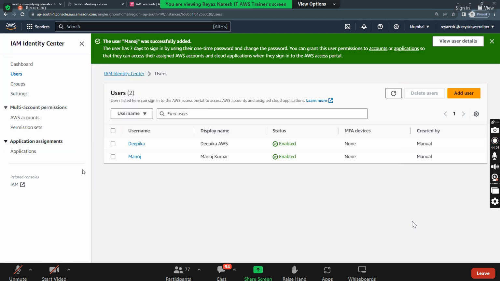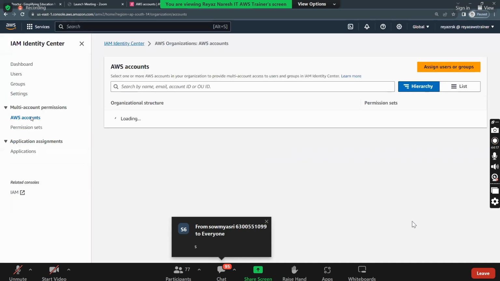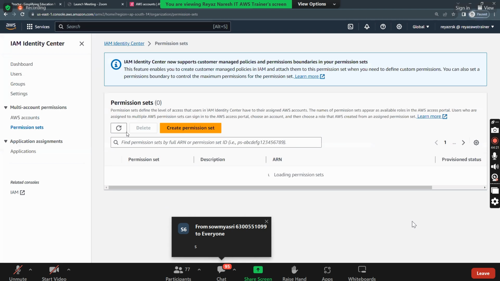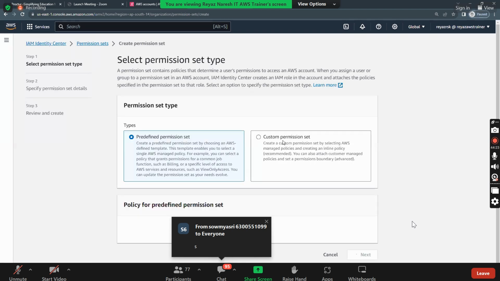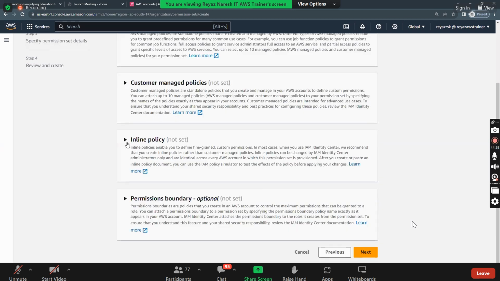Okay. So now what do I need to do? You tell me. I need to assign this Manoj to an AWS account. Where should I go? Click on AWS account. But before that, can I create some inline policy for Manoj? I don't want to give administrator access or read-only access. So for that, what you need to do is go to permission sets, create a permission set, choose custom, click next, and then inline policy.